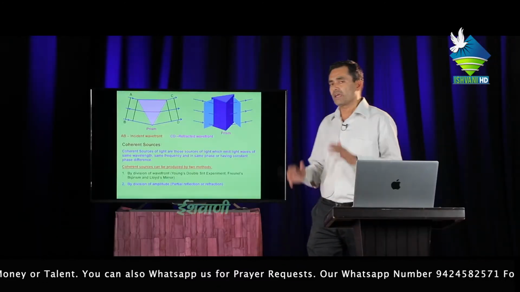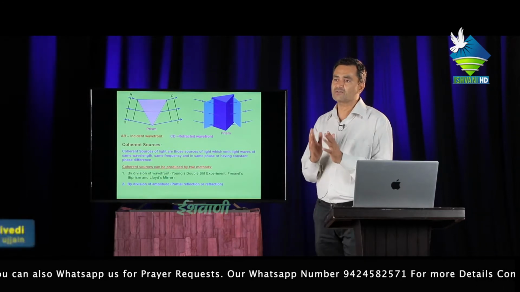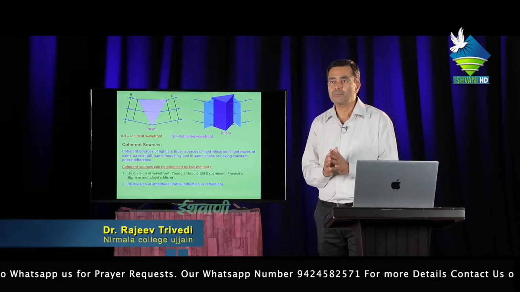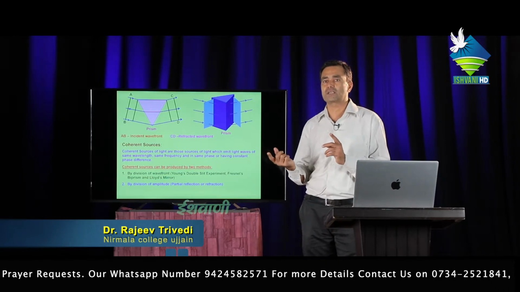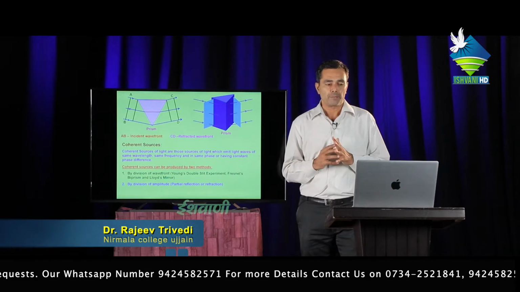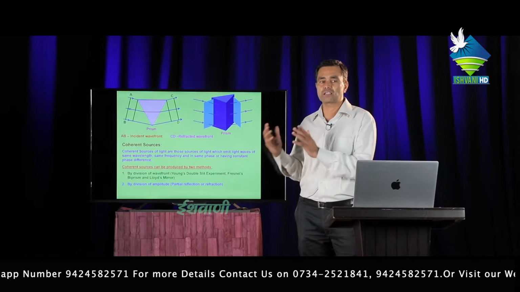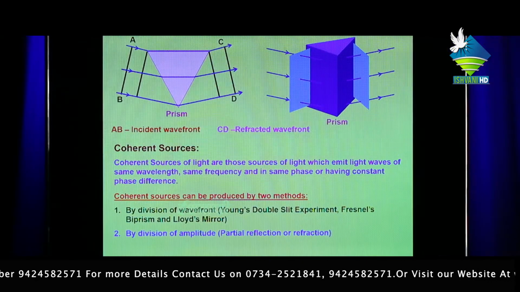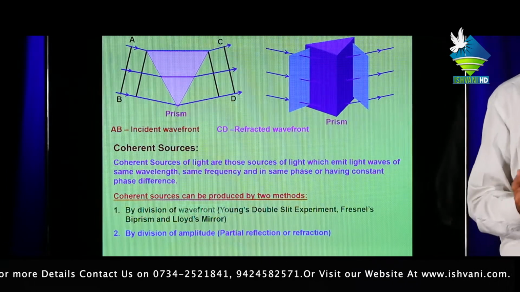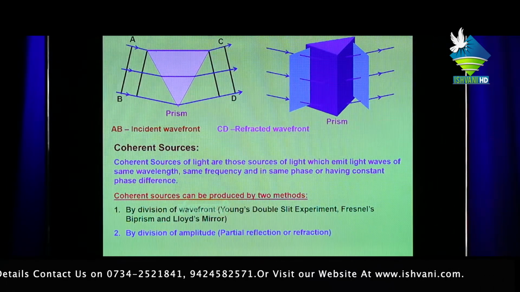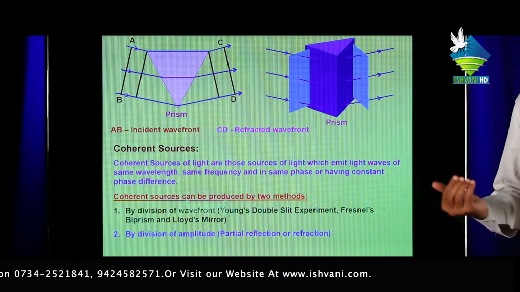Coherent source means if any two waves are moving in parallel continuously and do not change with respect to each other, they are called coherent waves. Or any two waves obtained from one source are also called coherent sources. This means the angle between the two waves is not changed. Coherent sources of light are those sources which emit light waves of the same wavelength, same frequency, and in the same phase or having a constant phase difference.